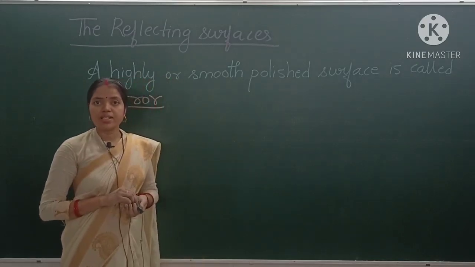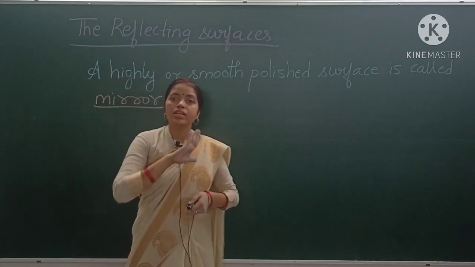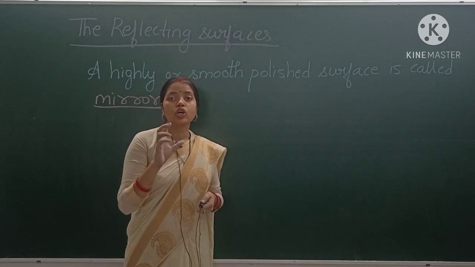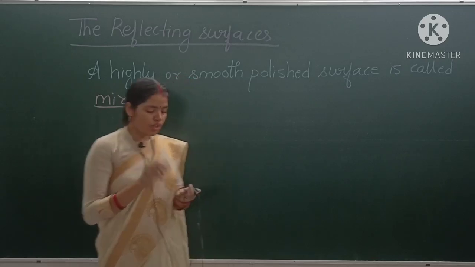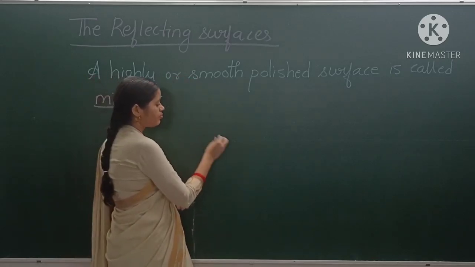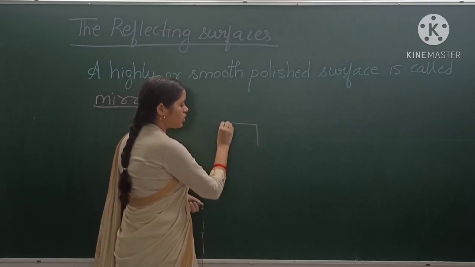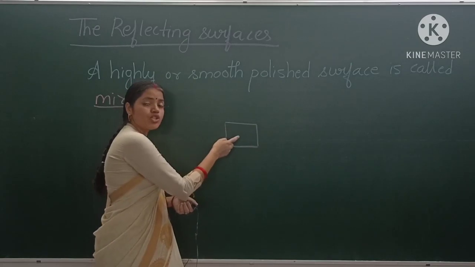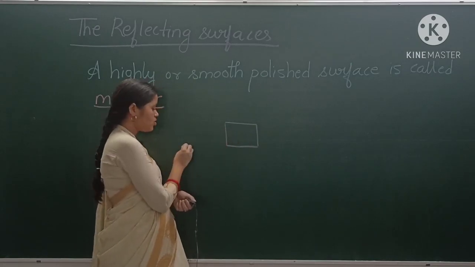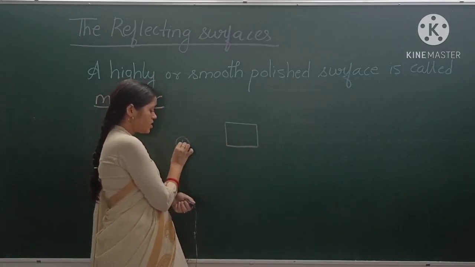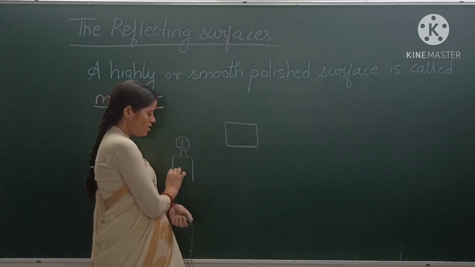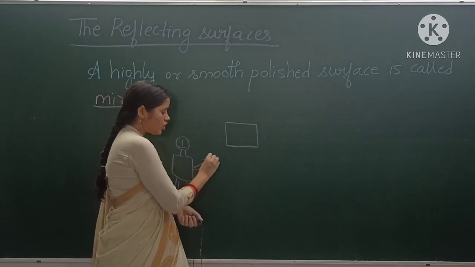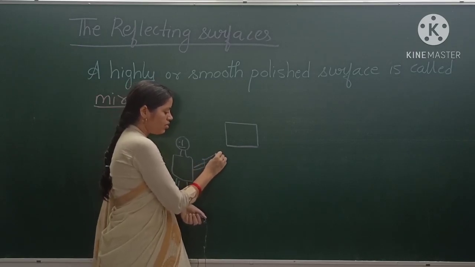You can also do an activity. What do you have to do? There should be no light on in the room, so that the room is a dark room. Okay, now what do you have to do? See, this is a mirror. Now you have to shine a torch onto this mirror. Suppose here is a person, and this person is shining a torch onto this mirror.